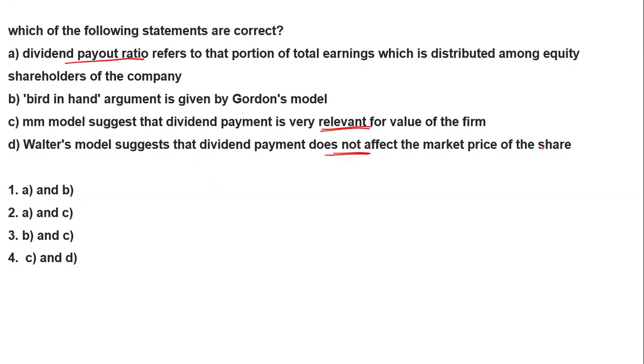Just try it yourself. The question is about the correct one. Now I'm going to tell you the right answer.